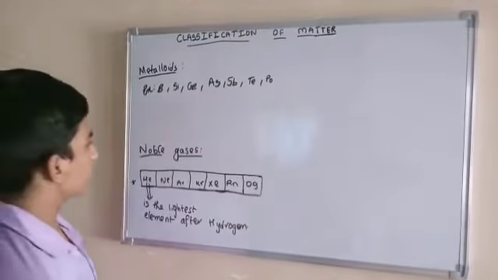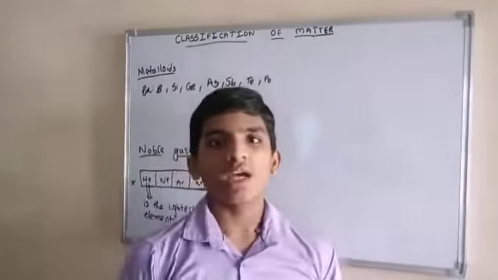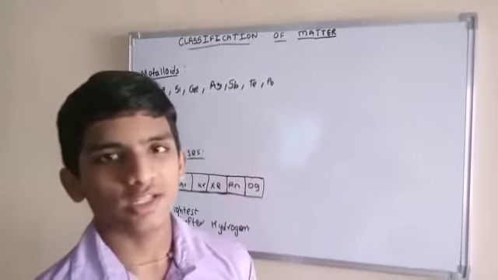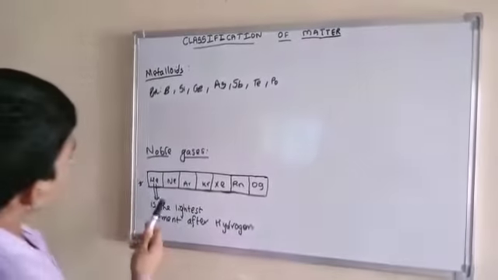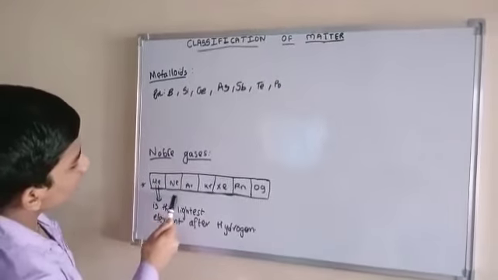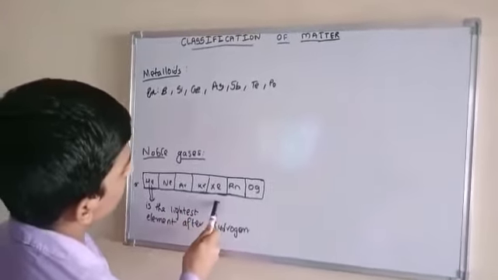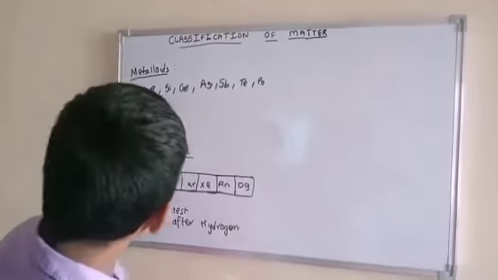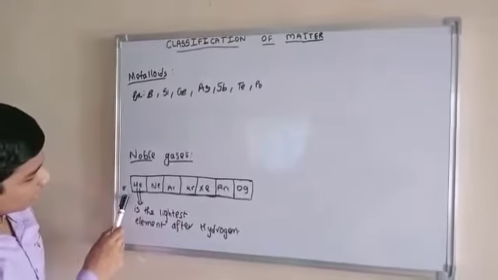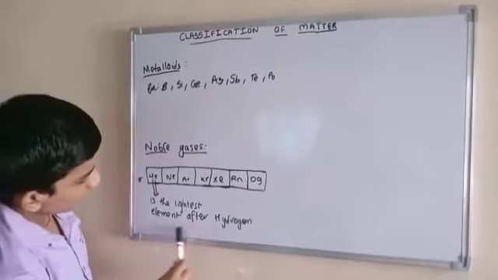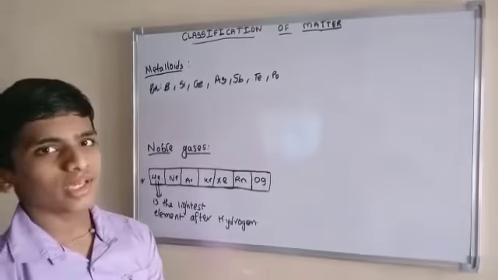Next, noble gases. Noble gases are the elements which have 8 electrons in their valence shell. They are helium, neon, argon, krypton, xenon, radon and oganesson. One more point is that helium is the lightest element after hydrogen, and it is a noble gas.